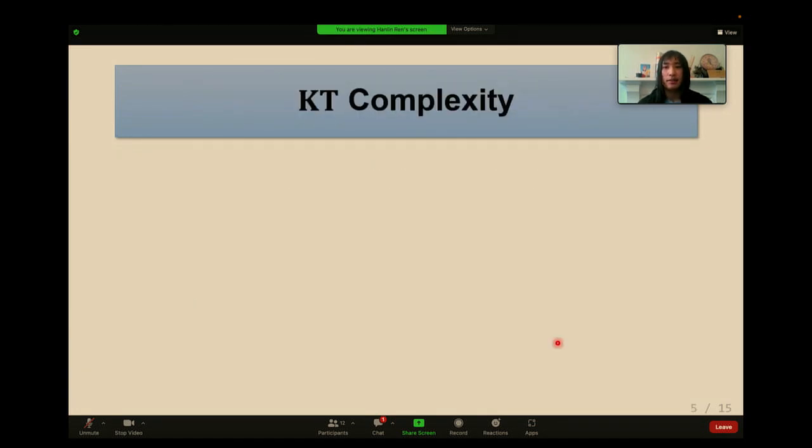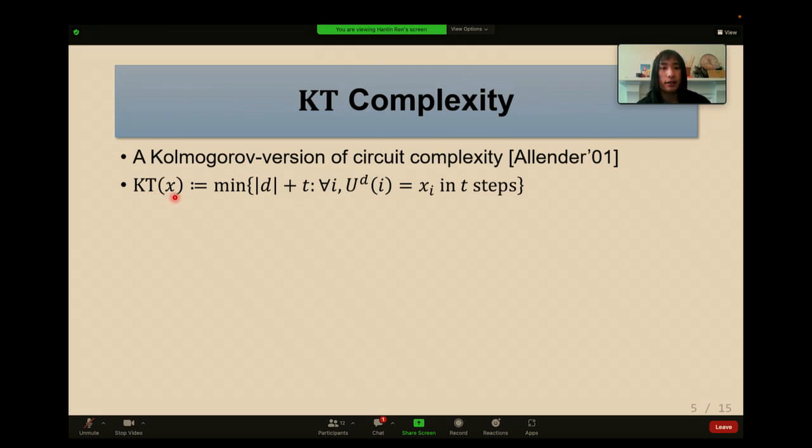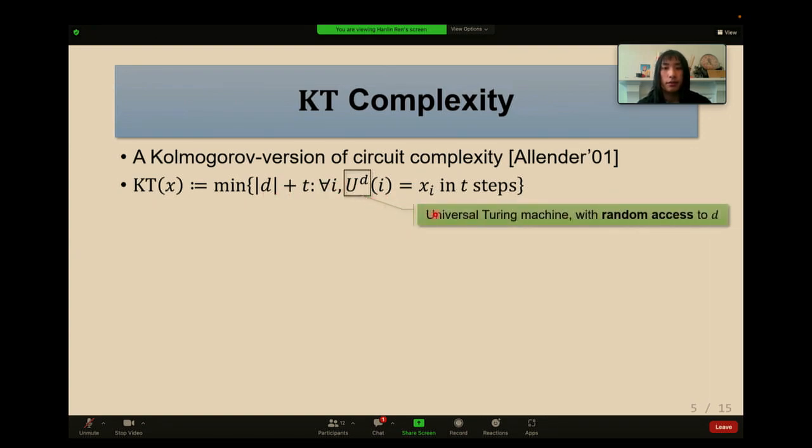Okay, and now let me introduce the main character of this talk. It's called KT, or K capital T complexity. This is a Kolmogorov version of circuit complexity defined by Allender. Its definition is as follows, and let me explain it. To find the KT complexity of a string x, you need to find a program D. Here, U is just the universal Turing machine, and what you need to find is actually the program D. The program D should compute x in the following sense.